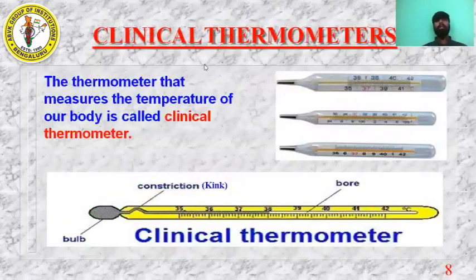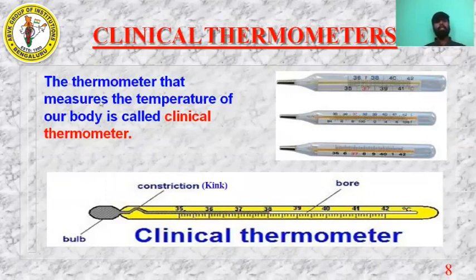Next, you have the clinical thermometer. Before going to the clinical thermometer, we will understand how many types of thermometer we have. We have two types of thermometer: one is the clinical thermometer and the other is the laboratory thermometer. So what is a clinical thermometer?